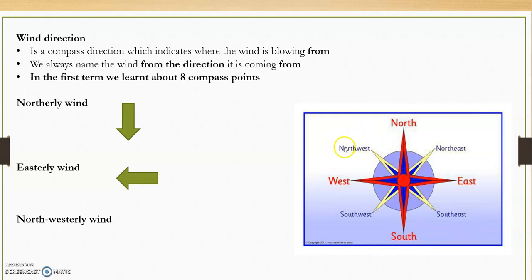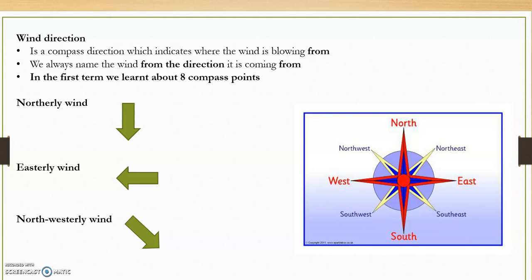Where are we going to put the arrow? Are we going to put the arrow here or there? So draw your northwesterly wind before I show it to you. Okay, so if you drew something like that, then you are correct.